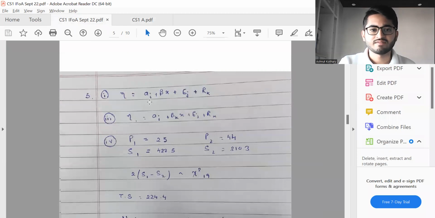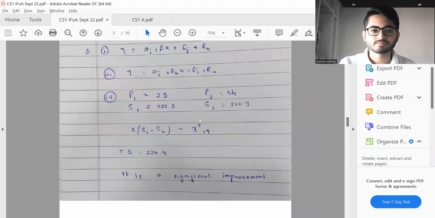This is the model I have: alpha_i plus beta x plus e_j plus r_k. Again, you could use anything instead of e, r, anything else works. Then part 3, an interaction term has been there. Part 2 was nothing but an explanation of all these terms. Part 4, we have a chi-square 19 statistic. The statistic amounts to 224.4. You can compare with the critical values, and nothing is given, so you can perform it at 5% significance level.